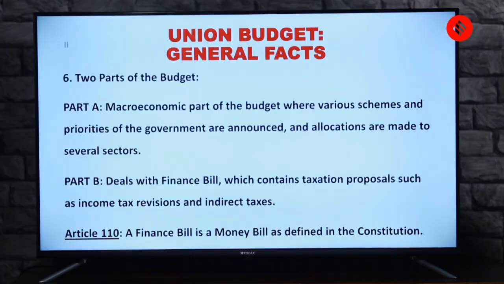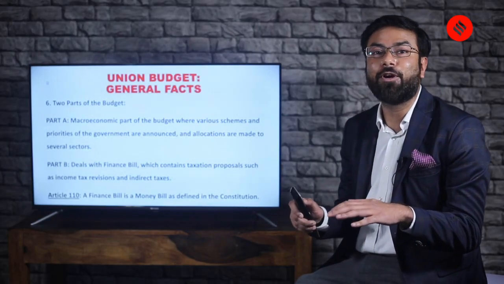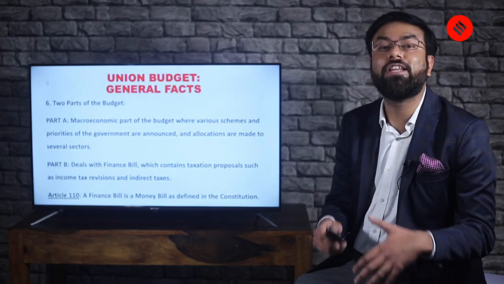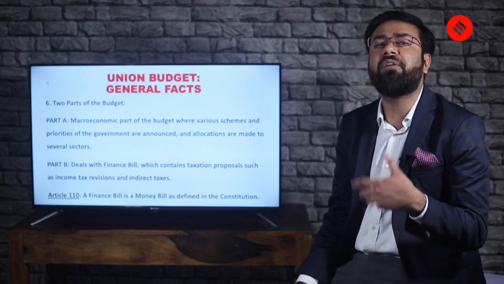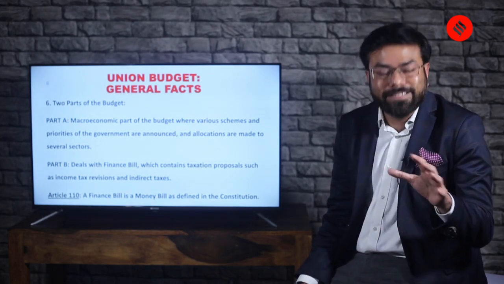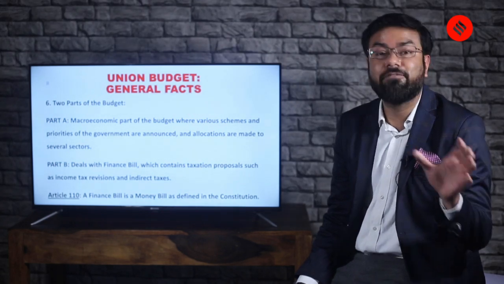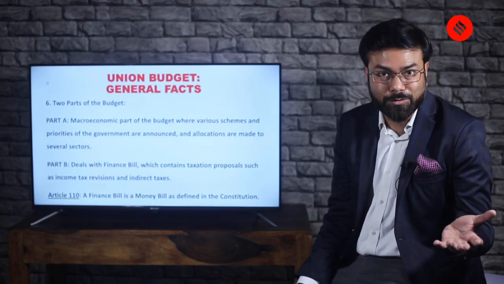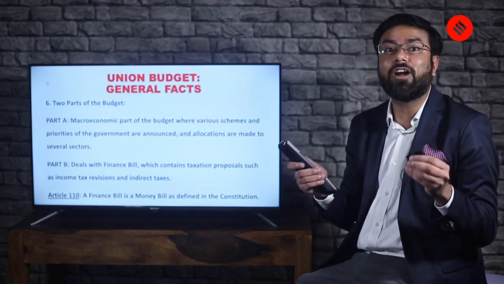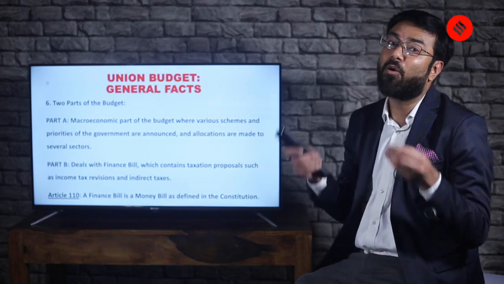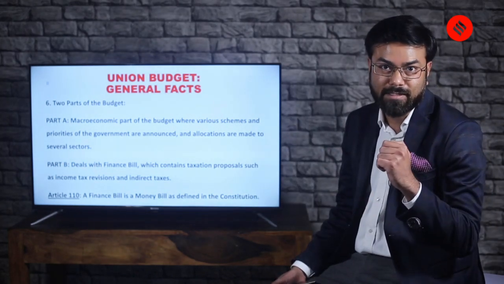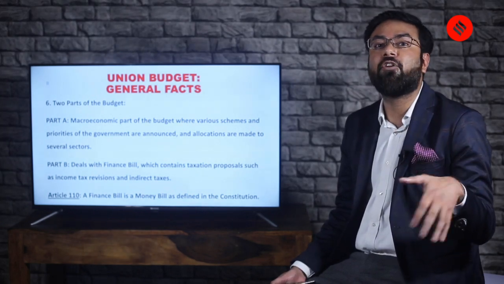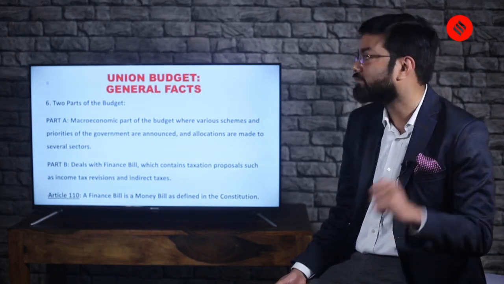So you see, the budget is not only important for the economy or the economic subject of your syllabus. When it talks about various schemes, you can see its relevance in polity, in welfare, in social issues. Okay, so there is a link. This is not a document which is relevant only for the economy and economic development part of your syllabus. It is equally important for, say, GS paper 2.